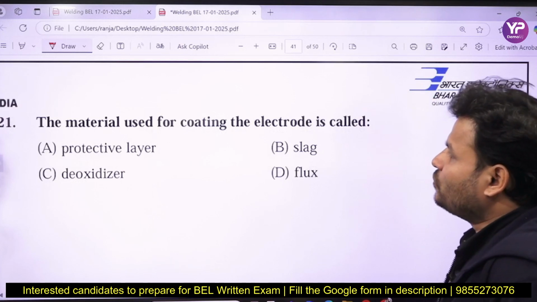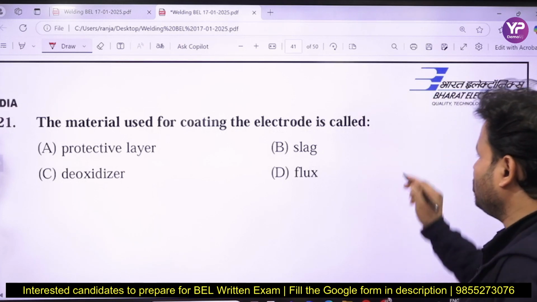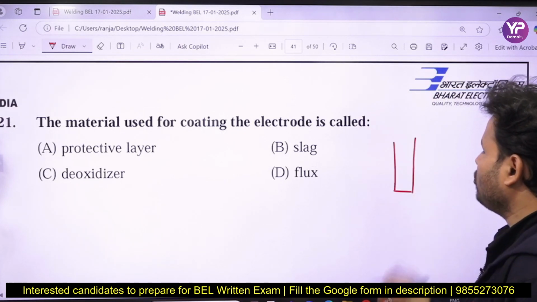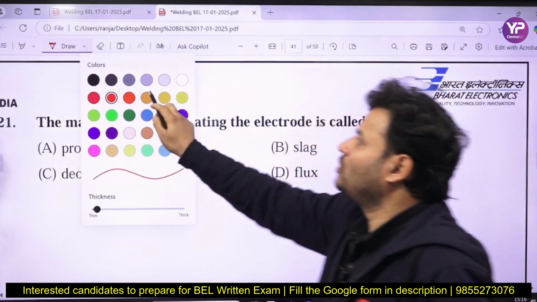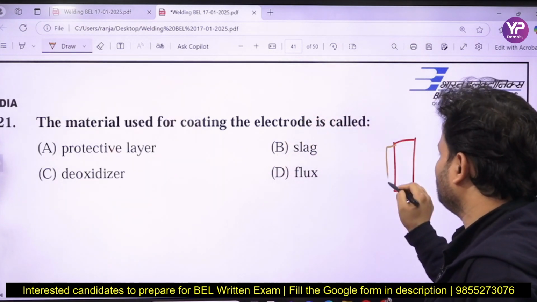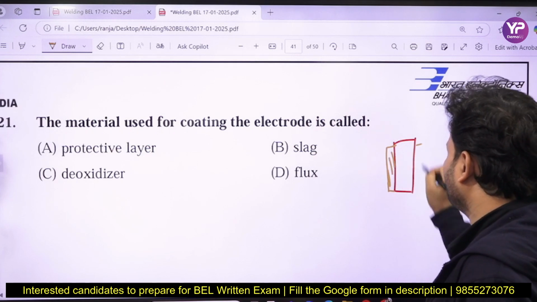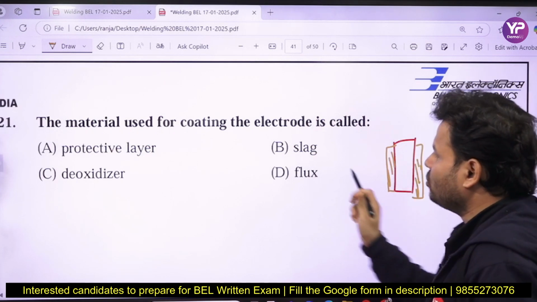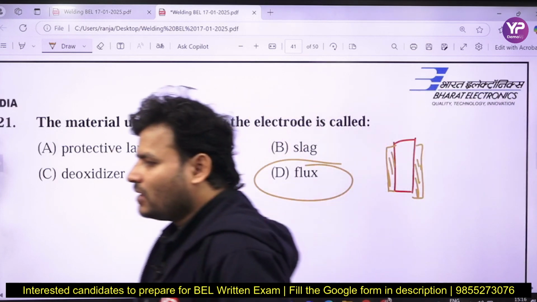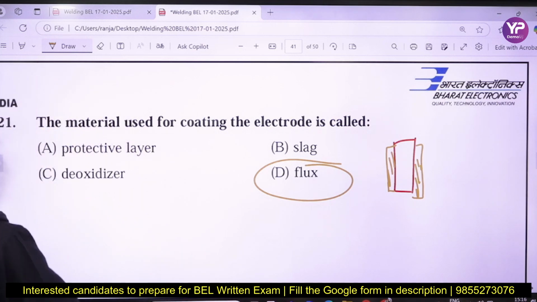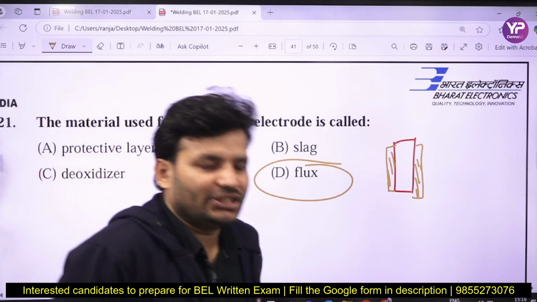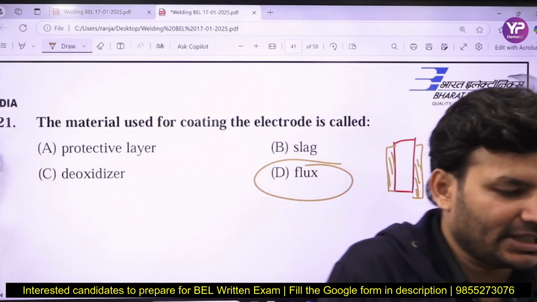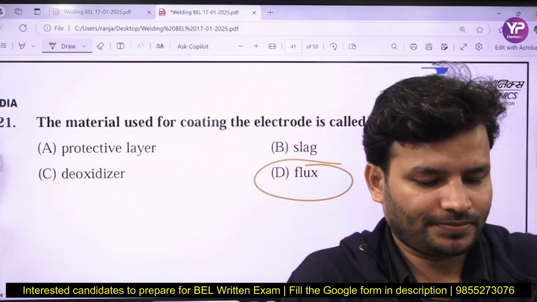The material used for coating of electrode. Suppose this is your electrode and you have to coat it. So for coating, which material are you going to use? The material which is used for the coating of electrode is known as what, my dear friends? Flux. Simply we can say flux. So that thing you have to keep in mind.